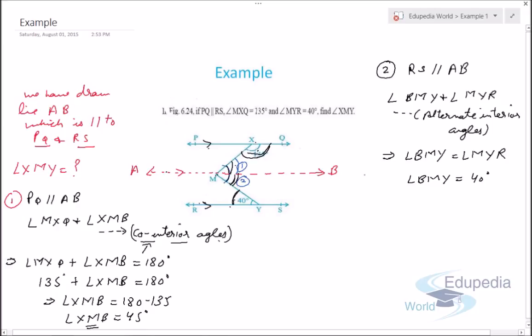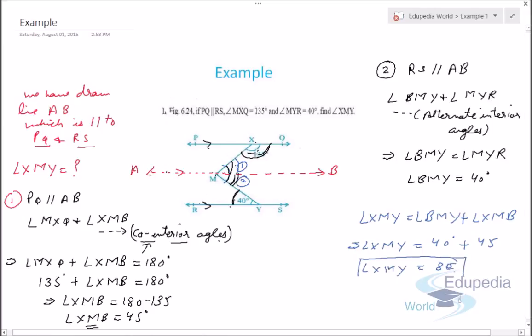So angle XMY will be equal to angle BMY plus angle XMB, which is 40 plus 45, so 85 degrees. So this is how we find the angles using the concept of parallel lines.